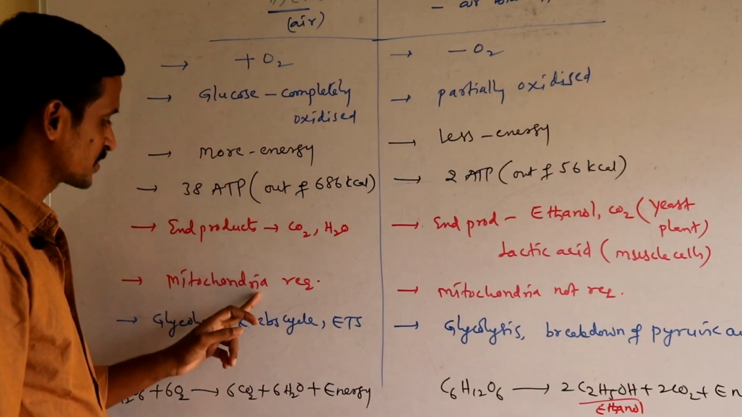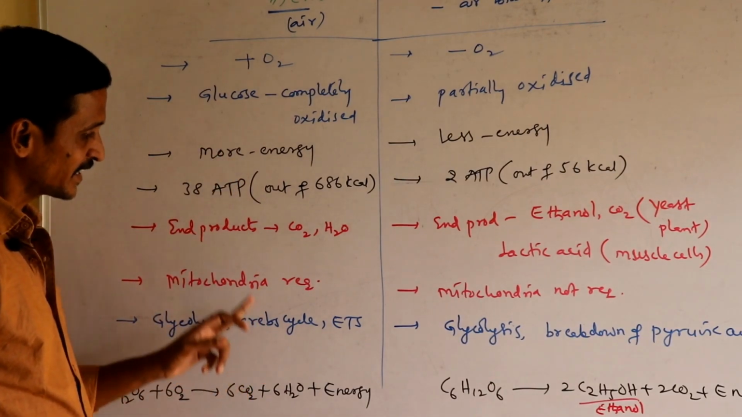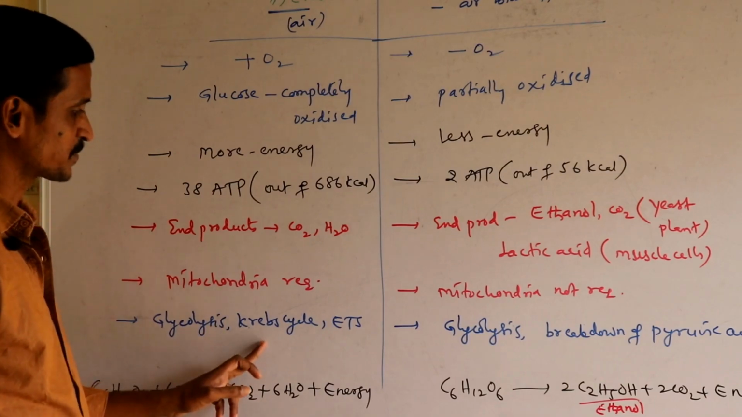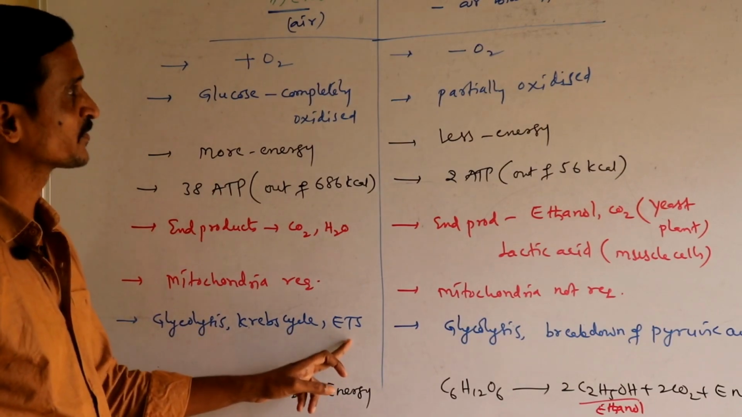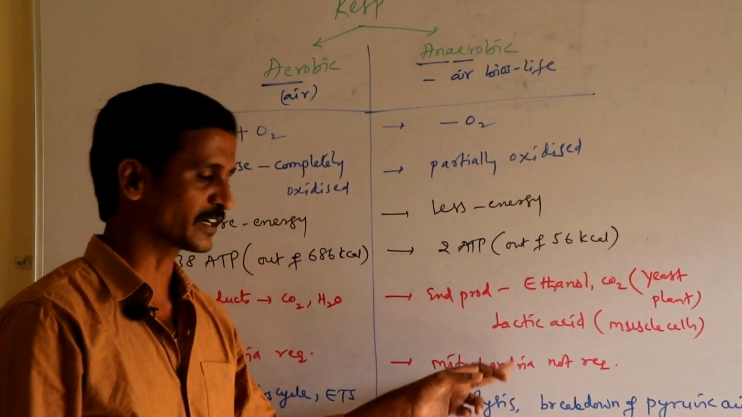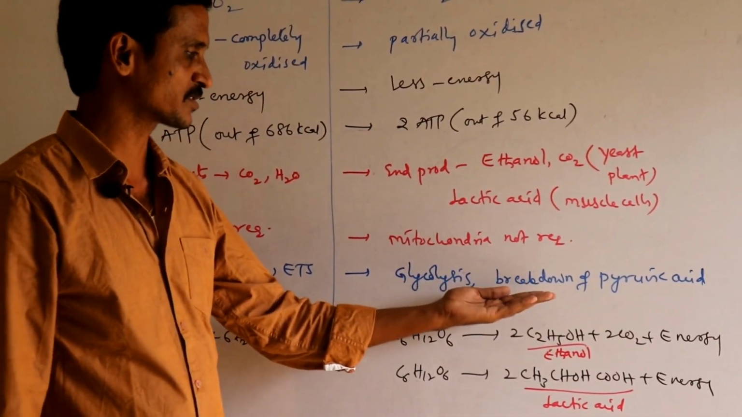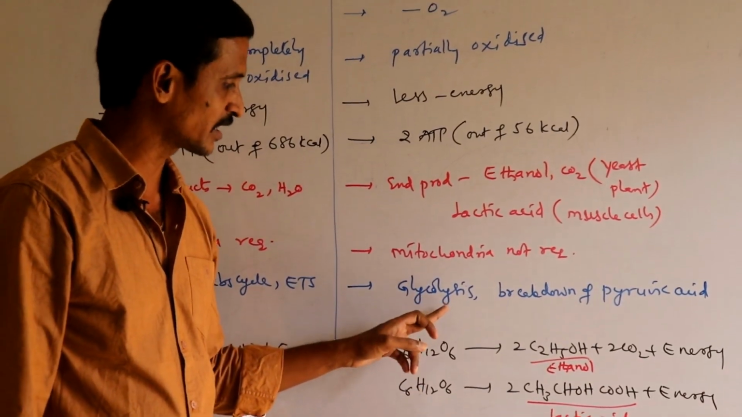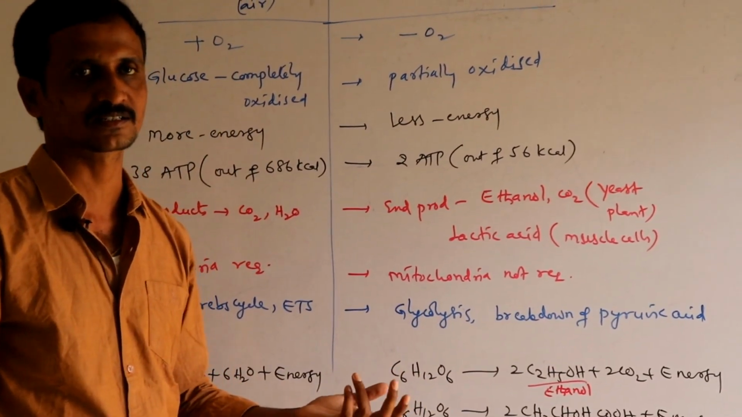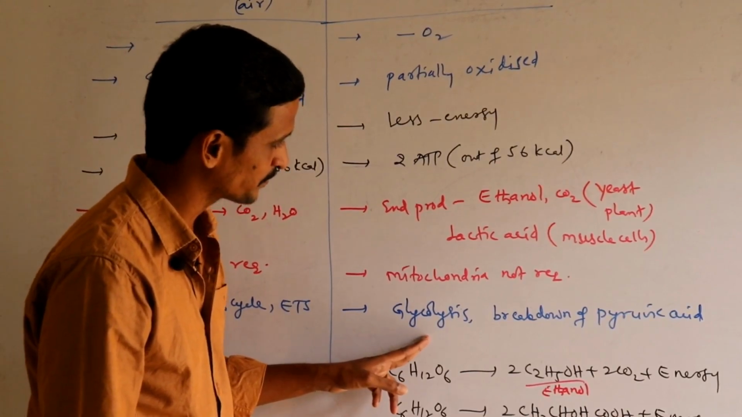For aerobic respiration, mitochondria is required, and it includes glycolysis, Krebs cycle, and electron transport system. For anaerobic respiration, mitochondria is not required. Why? Because Krebs cycle and electron transport system are not seen here, only glycolysis occurs. Anyhow, glycolysis is seen in the cytoplasm of the cell only, right?